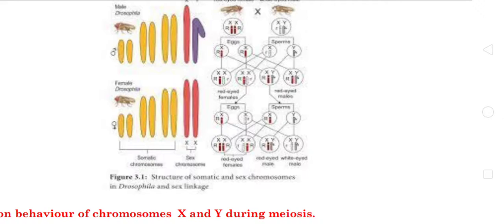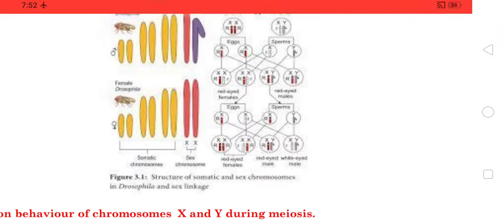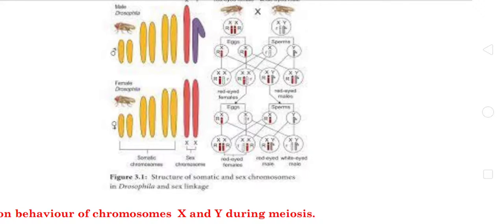Out of the 4 progeny, the ratio is 3:1, the 3 representing red eye and the 1 representing white eye. As a result, the eye color of the Drosophila is dominantly represented by the gene present in the red eye female chromosome structure. So the structure of somatic and sex chromosomes in Drosophila provides evidence for sex linked genes.